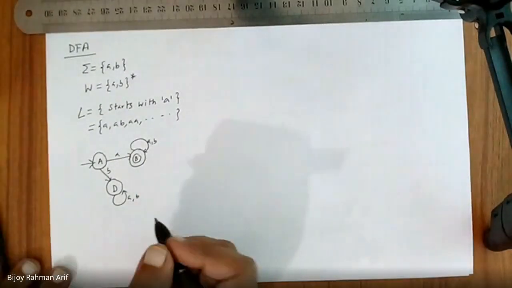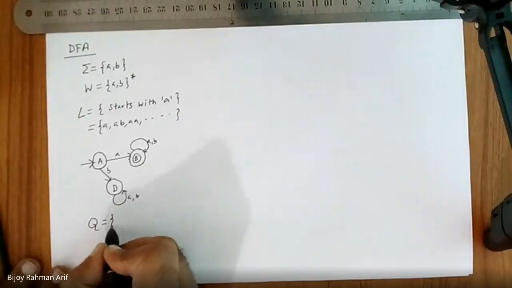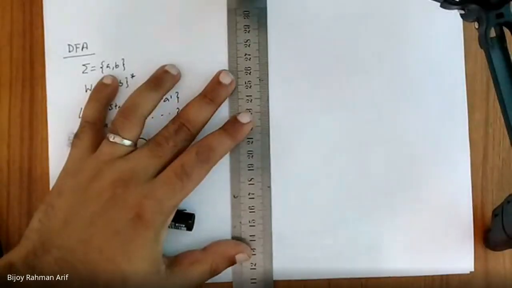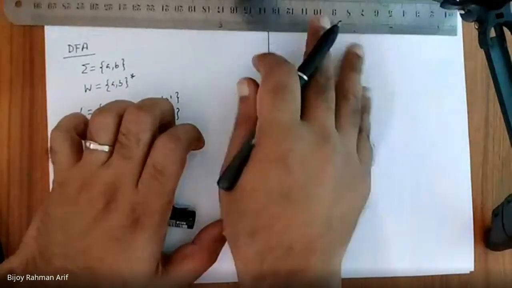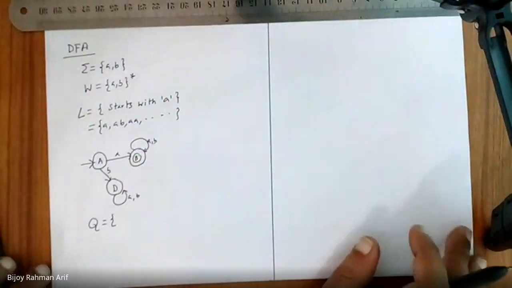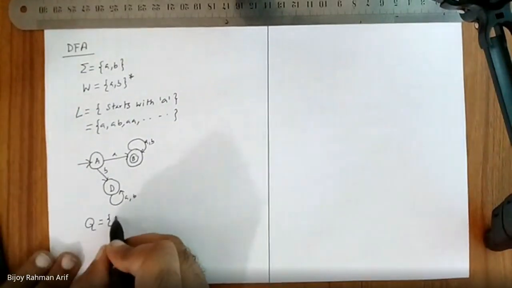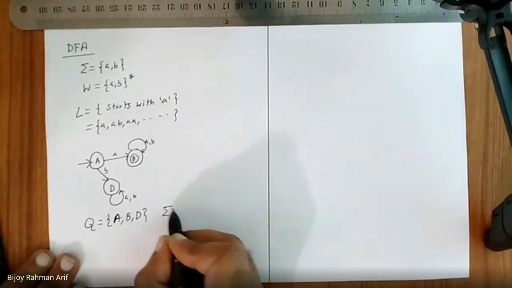All right. So here, what is my Q, the set Q? Q is A, B, D. What is my alphabet?